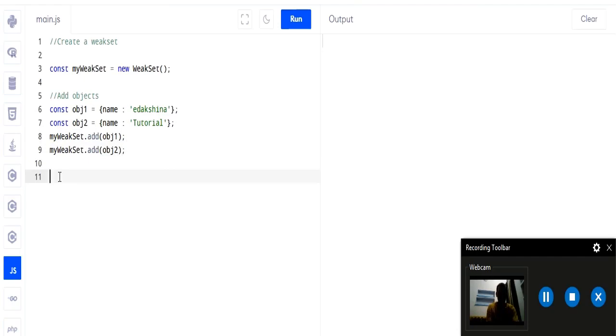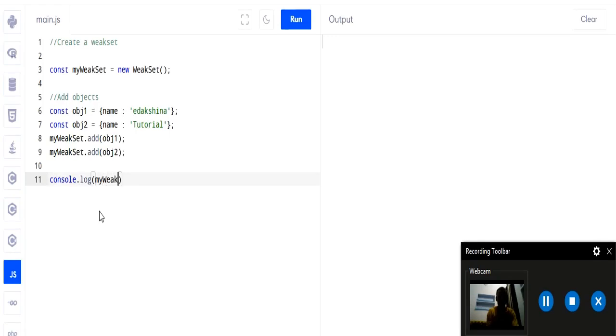Now let us check if the objects are present in the WeakSet or not. So console.log, and we will use the has method to check if the objects are in the WeakSet. myWeakSet.has(obj1), copy paste it and change it to obj2. This is the use of the has method. It checks whether the given object is present in your WeakSet or not. If we run this, the output is true and true. It means obj1 and obj2 are added in our WeakSet.